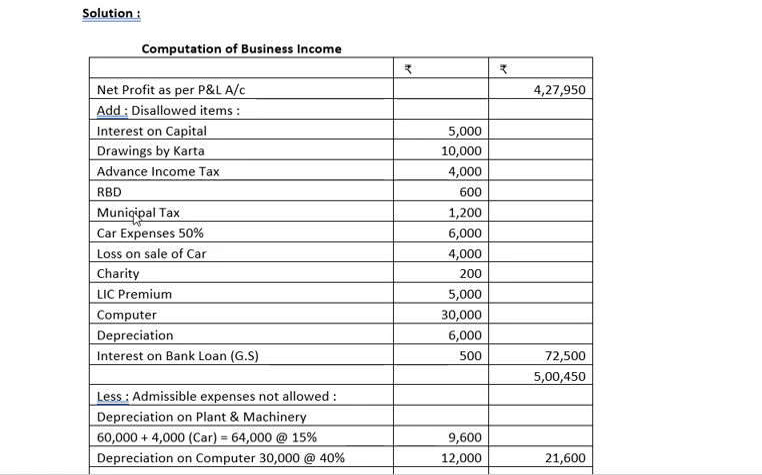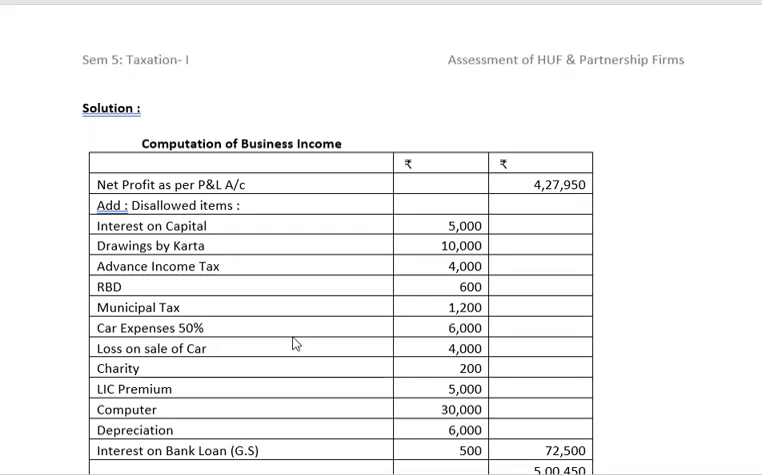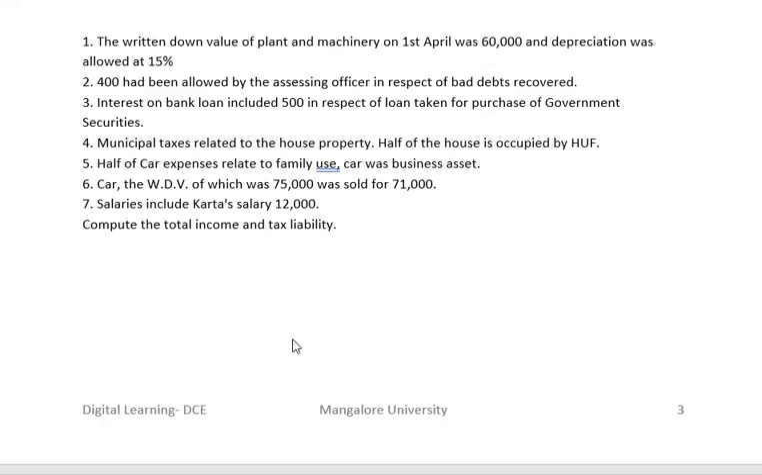reserve for bad debts, municipal tax which is related to house properties, car expenses 50%, because 50% may be of personal use, only 50% may be related to the business. Therefore, car expenses 50% is shown. Loss on sale of car 4,000, charity 200, LIC premium, this comes under deductions under section 80C, computer which is a fixed asset, depreciation, this may be in the adjustments 6,000.